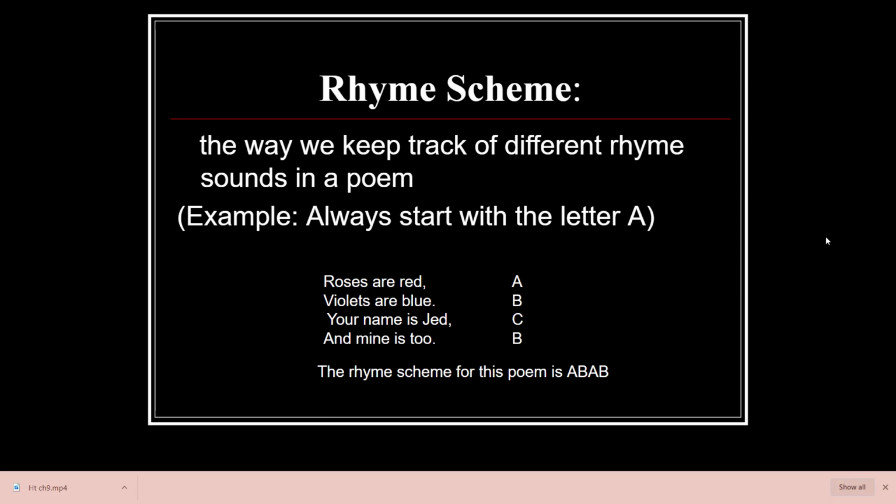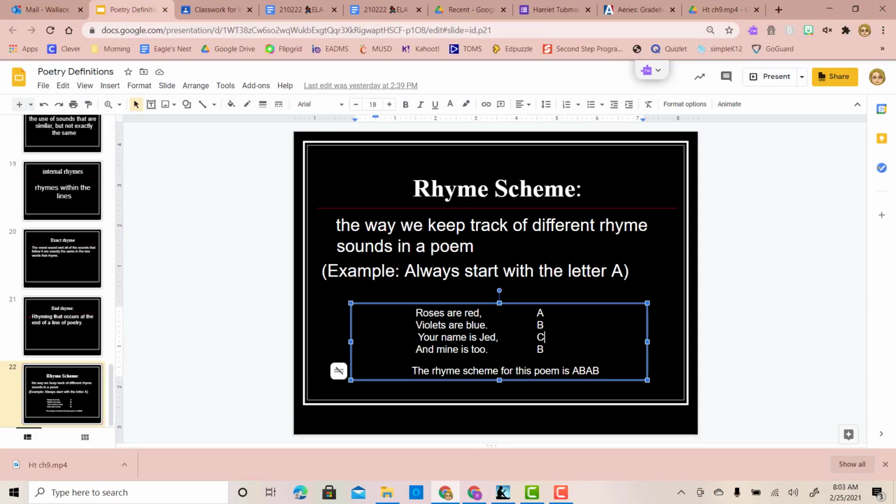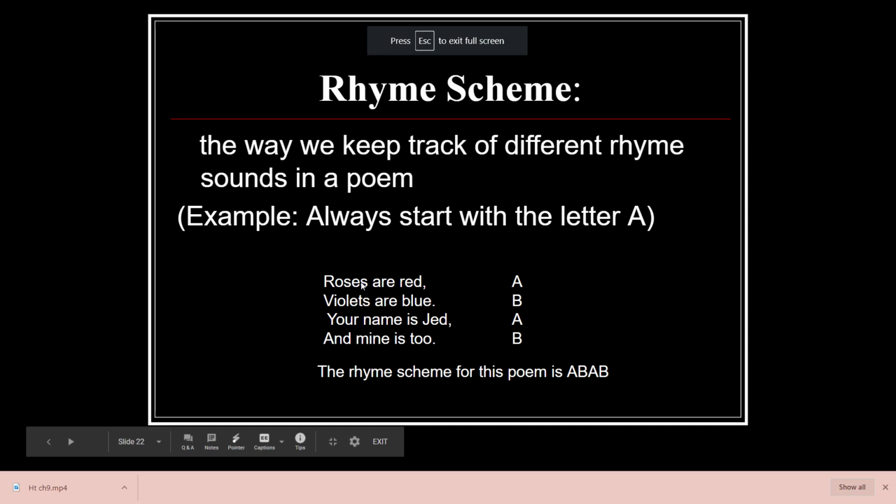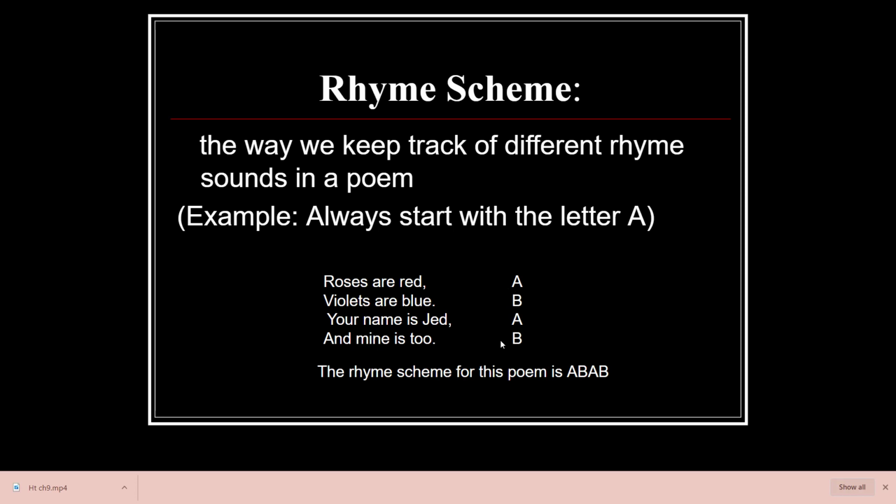Oh, it should not be A, B, C, B. It should be A, B, A, B. I played around with this too much. So Jed rhymes with red, so it is red, blue, Jed, too. So the A's, the first and third line rhymed together, and the second and fourth line rhymed together. The rhyme scheme for this poem is A, B, A, B.